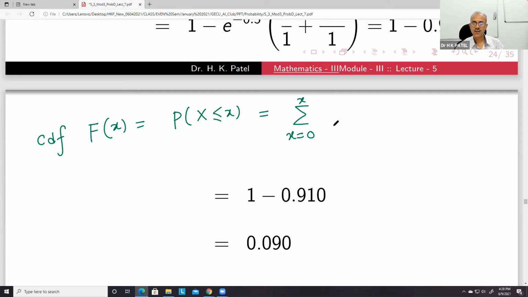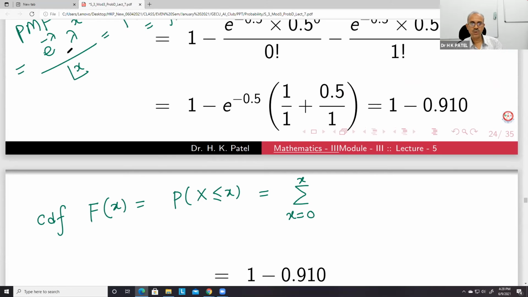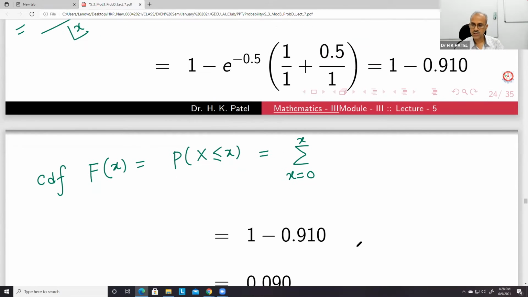What is our PMF? PMF is e to the power minus lambda, which is a constant, e to the power minus 0.5, and then lambda to the power x upon factorial x. So you have to do this addition.